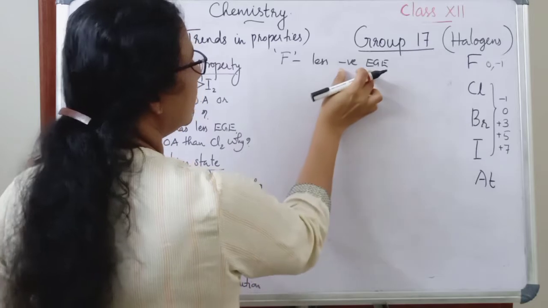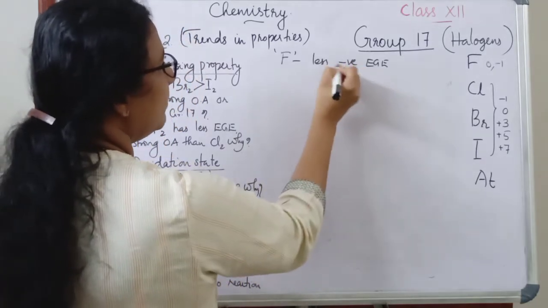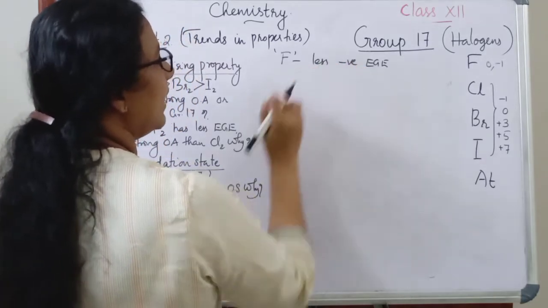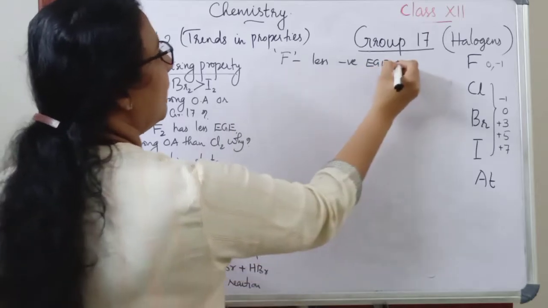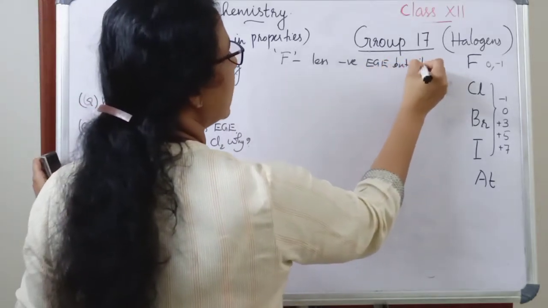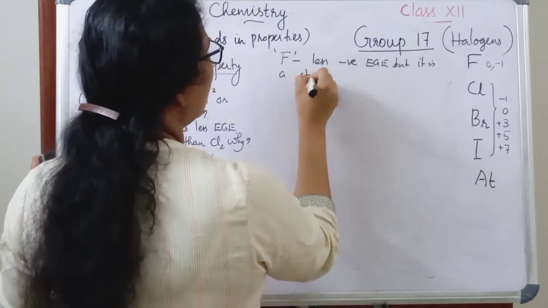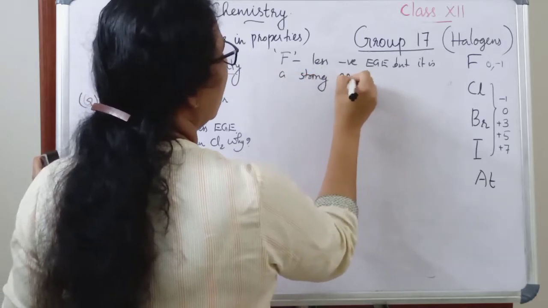Electron gain enthalpy is the energy released, so it is a negative value. Fluorine has less electron gain enthalpy, but it is a strong oxidizing agent. How is it possible?